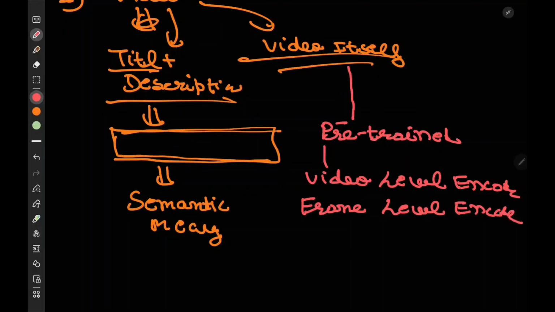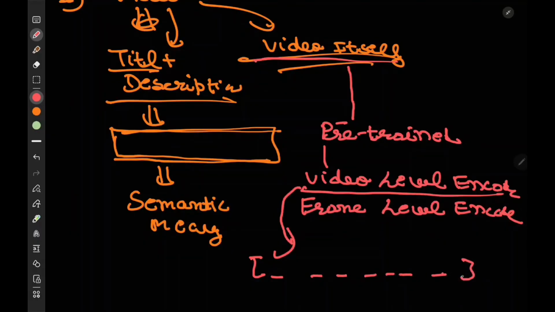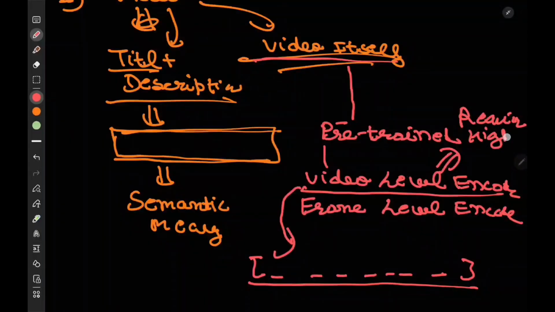See, what this type of model will do is that it will take the whole video and convert it into an embedding, and it will capture all the motions in the video and try to understand everything in the video, and then it will give a proper vector to you. But the problem with these kinds of models is that they require very high compute.